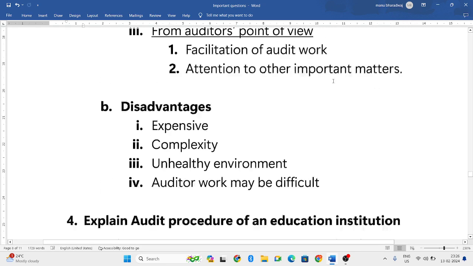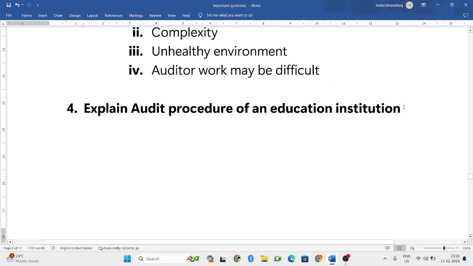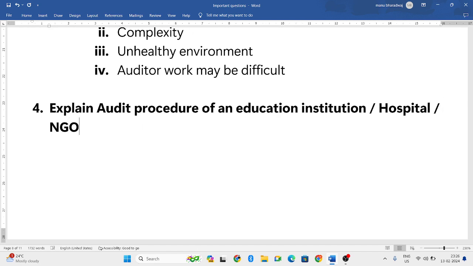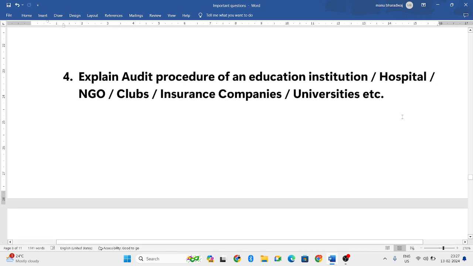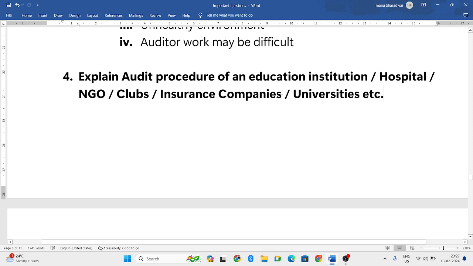It is from chapter 2. Next, we can explain the audit procedure of an educational institution, or they may ask for a hospital, or an NGO, or clubs or insurance companies. Audit of educational institutions, hospitals, NGOs, clubs, insurance companies, universities, so many are there. Anyone they might ask, so make sure you understand the concept of everything, and then you will be able to write this.